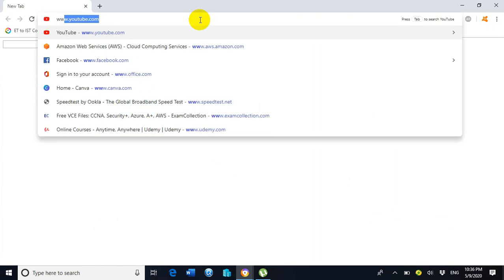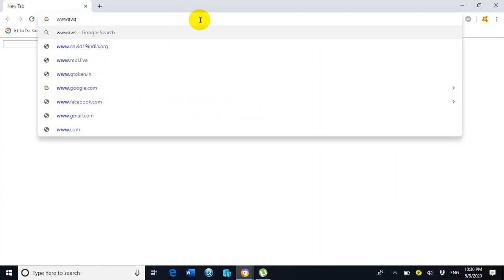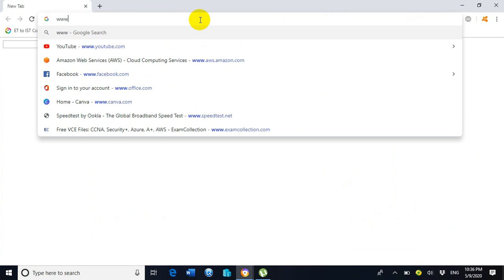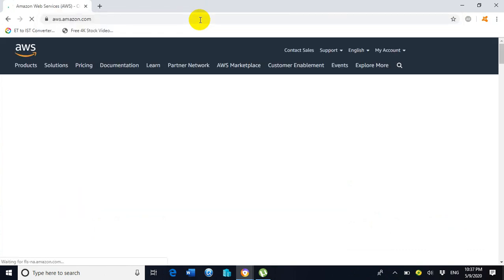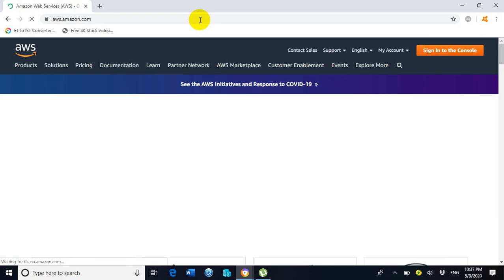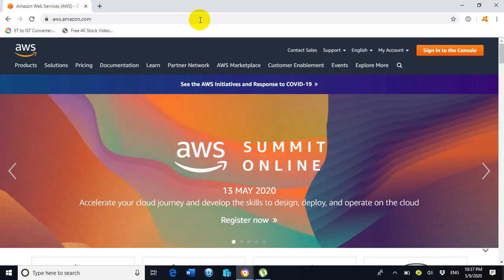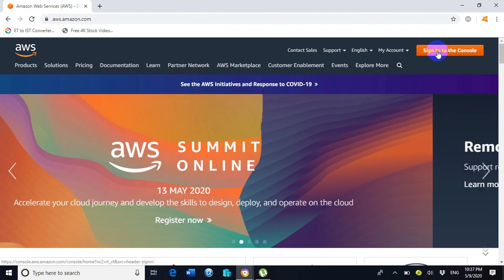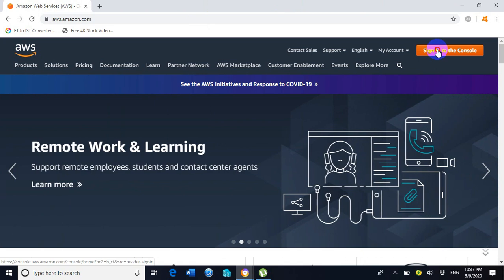Now we are on the web browser. Here we need to type www.aws.amazon.com. Now we are on the portal of aws.amazon.com. Click on the option sign into the console.